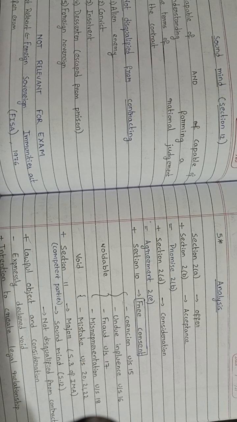Agreement means it must contain offer and acceptance. Then we can also tell agreement equal to offer plus acceptance. In agreement, there must be two parties. One is offerer, the another one is acceptor. Agreement must be absolute and unconditional. Absolute means in fair terms.